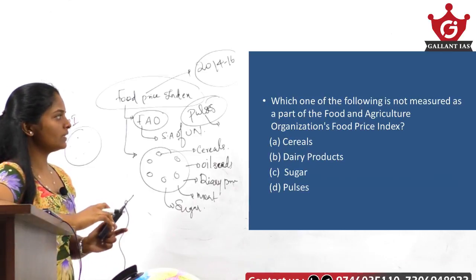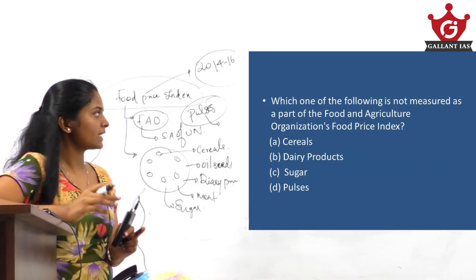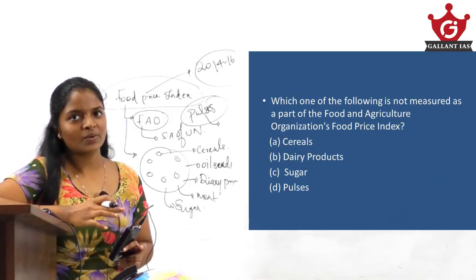Okay. So now we have learned two indices: the Global Innovation Index, and the second one, the food price index. Okay. Thank you.